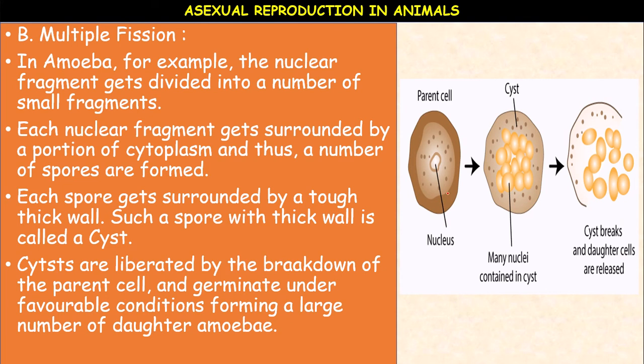Here the nucleus of the parent cell divides into small fragments, and the cytoplasm also divides into small fragments. Many nuclei surrounded by cytoplasm form the cyst. Many nuclei are contained in the cyst. The cyst breaks and the daughter cells are released. So this is called multiple fission. It takes place during unfavorable conditions, when it is very hot, or when food is not available sufficiently.